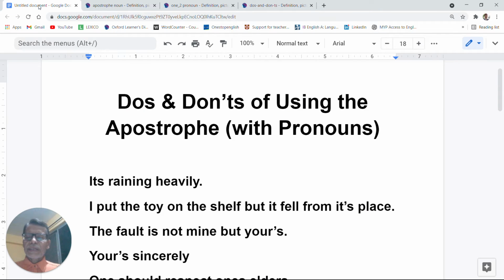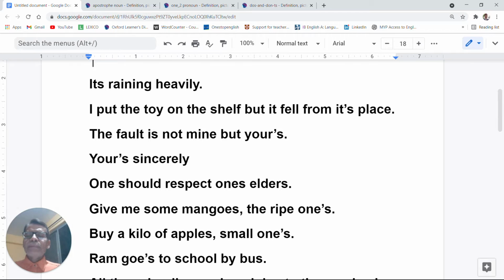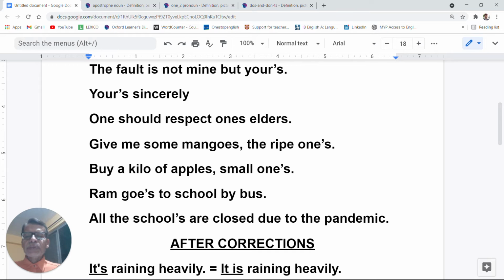Look at these sentences. It's raining heavily, without apostrophe. I put the toy on the shelf, but it fell from its place, an apostrophe, you can see here. The fault is not mine but yours, with an apostrophe. Yours sincerely, with an apostrophe. One should respect one's elders, no apostrophe.